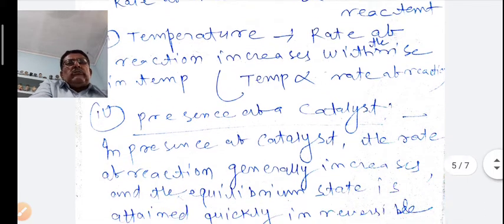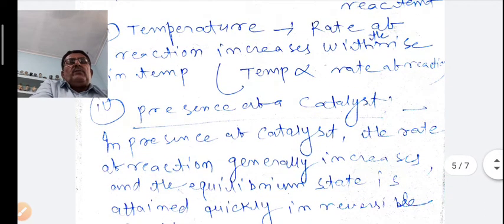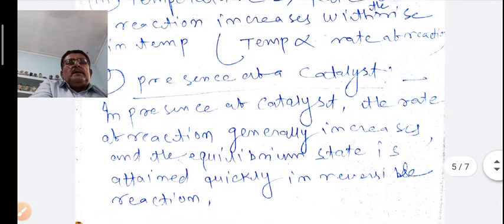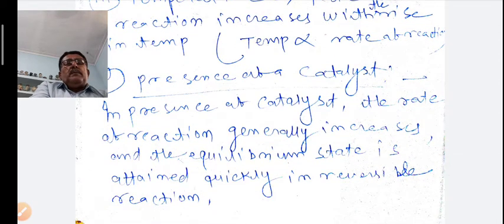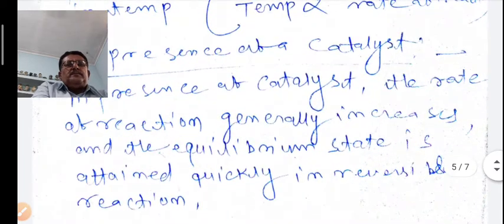Now the fourth factor, the presence of a catalyst. If any reaction takes place in the presence of a catalyst, the rate of reaction generally increases and the equilibrium state is attained quickly in a reversible reaction.